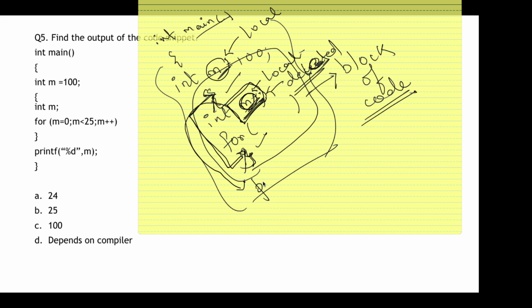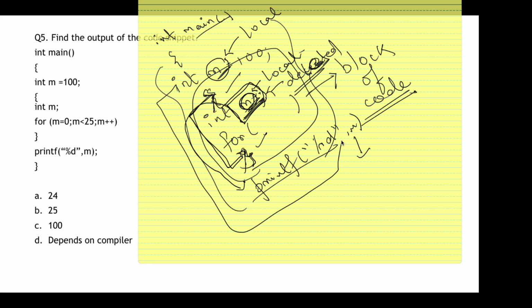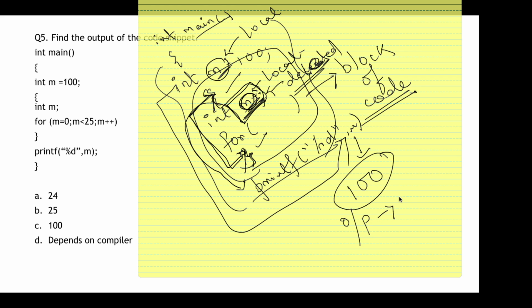So the last statement says printf %d comma m. Here, this value will be printed over here. So my output will be 100. It doesn't matter what happens to the inner m, it simply gets deleted. Why? Because it has a scope only till this closing bracket, not beyond this. This is inside a block.